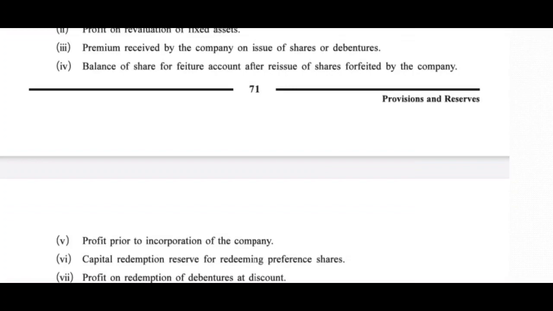In that case, those shares are forfeited, meaning the right of the shareholder in those particular shares is cancelled by the company, and these shares are reissued to someone else. By doing so, if the company is earning any kind of profit, that is known as balance of share forfeiture account, and it is a capital profit. Okay, next year we will come to know in detail about this topic.